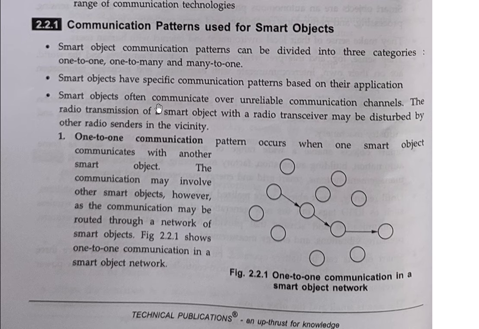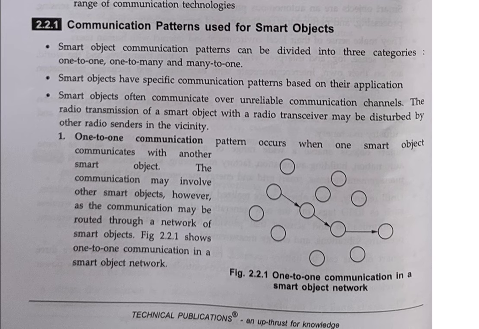Smart objects often communicate over unreliable communication channels. The radio transmission of a smart object with a transceiver may be disturbed by other radio senders in the vicinity.